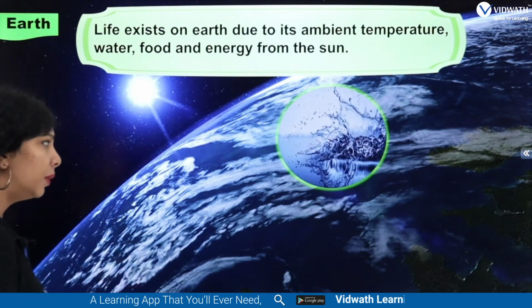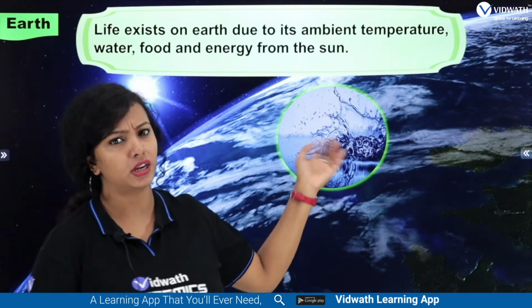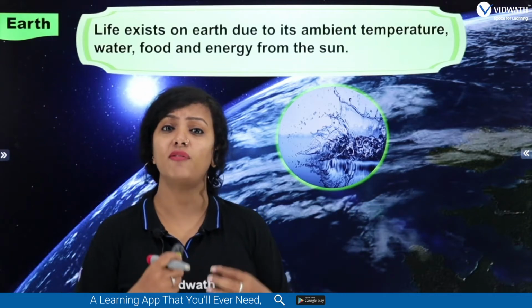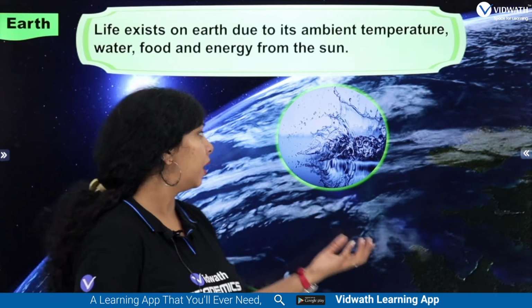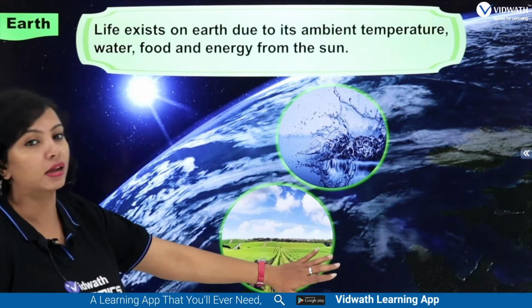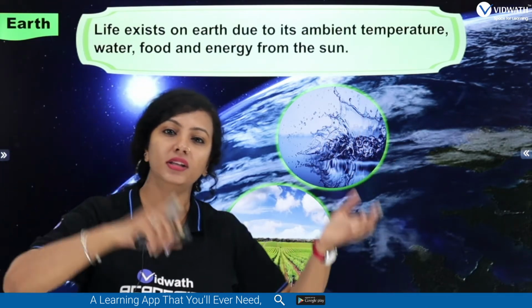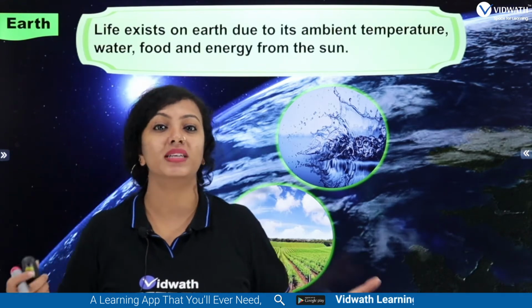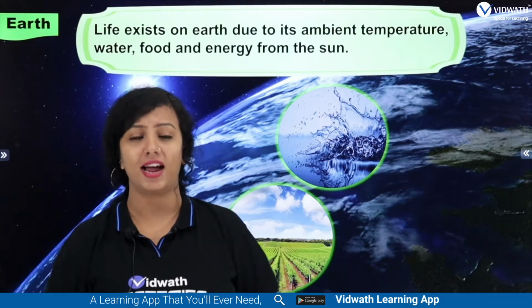There are some other natural resources too. What are those? Like I told you, water. Water is basic; life originated in the water itself, students. Besides that, it has abundant land. All the biotic components are on the land, whether forests or the many cities. Are they under the water? No, they are on the land.